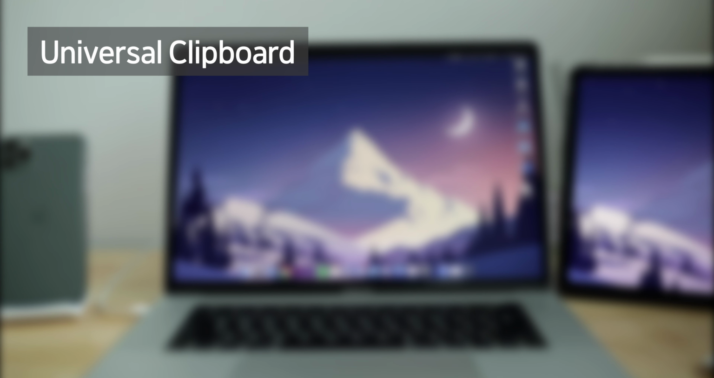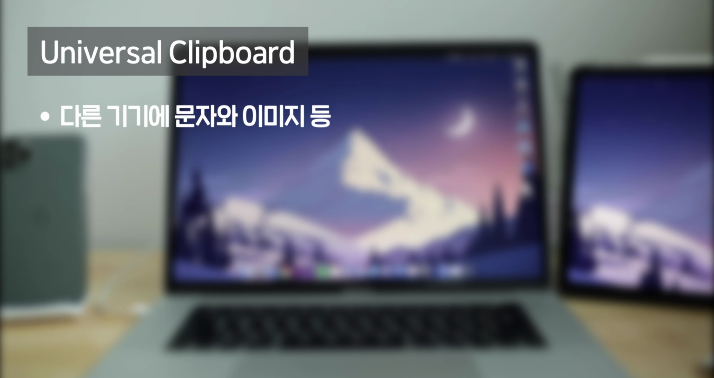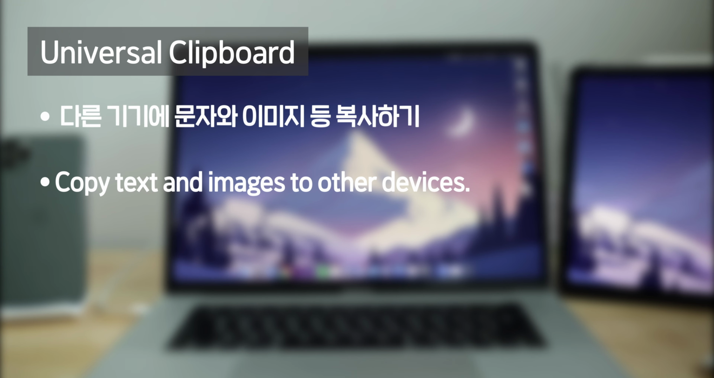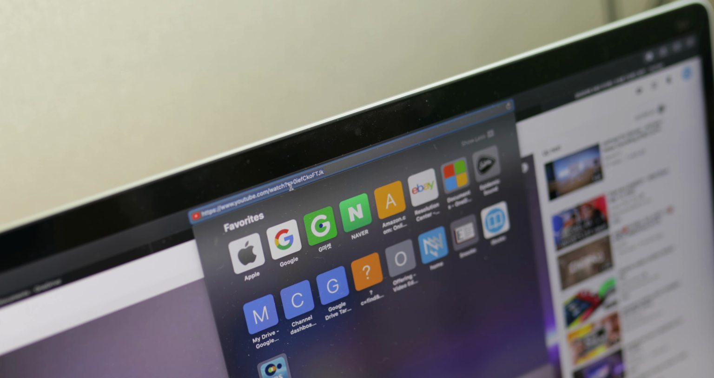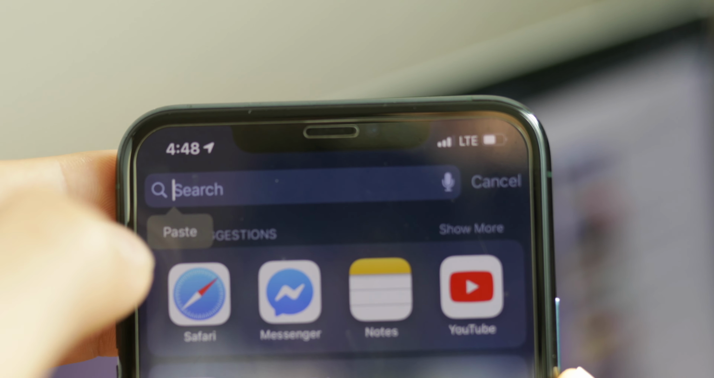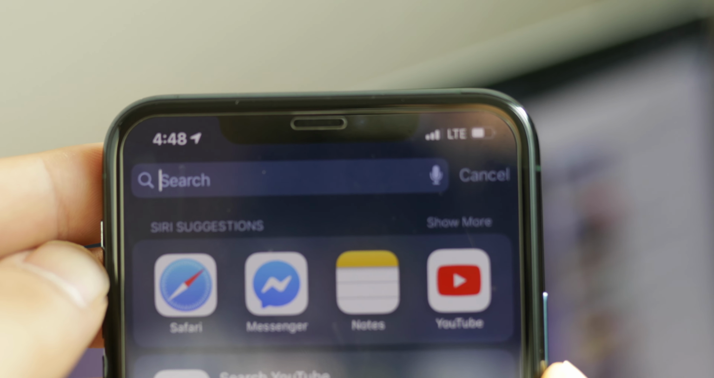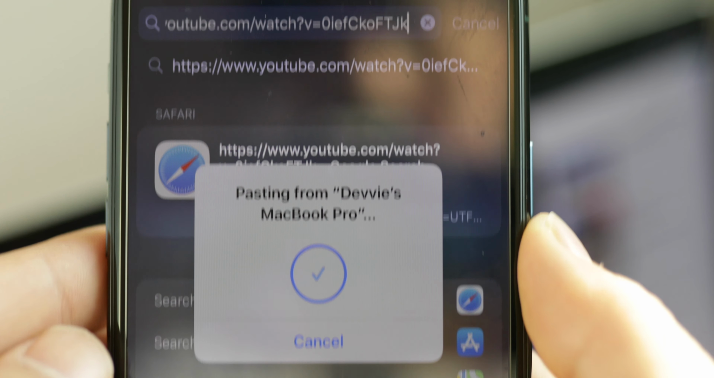The next thing is Universal Clipboard. This is a feature where you can copy content such as text and images to other devices. For example, if there's a YouTube link that I have on my MacBook and I need to send it to someone on my iPhone, I can just copy it on my MacBook and the paste button automatically works on my iPhone. The next thing is iPhone calls.